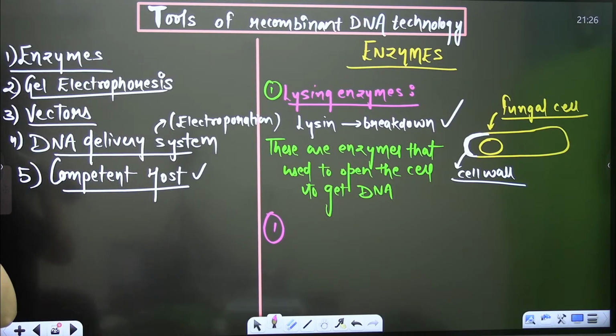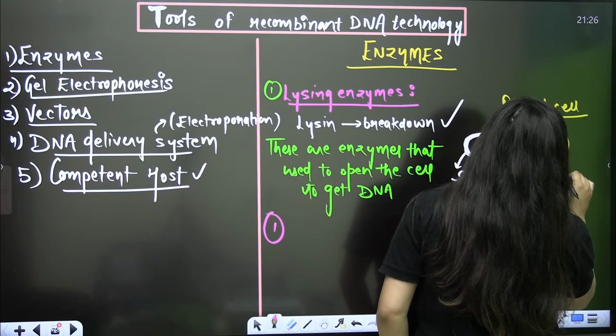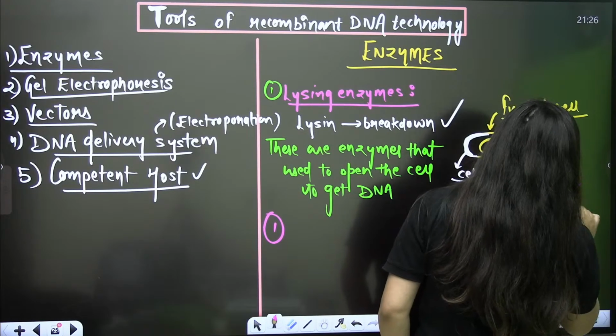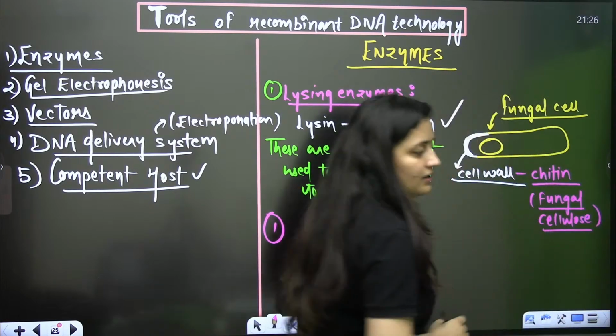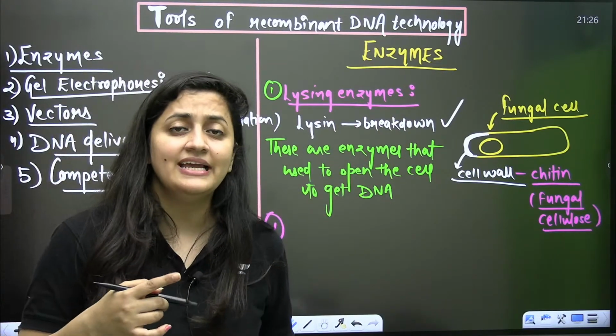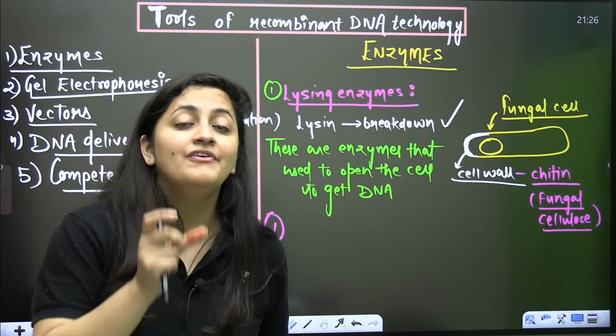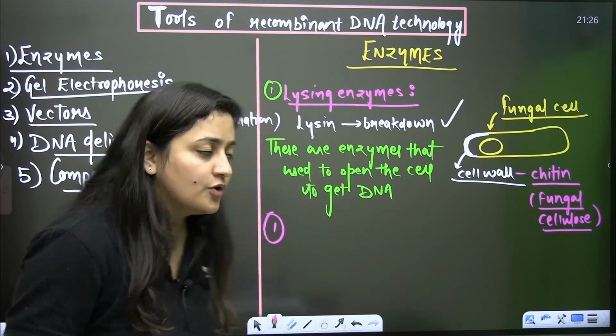Fungal cell wall is made up of, exactly, chitin. It is the fungal cellulose, if you remember. It's a homopolymer, a homopolymer of N-acetyl glucosamine.